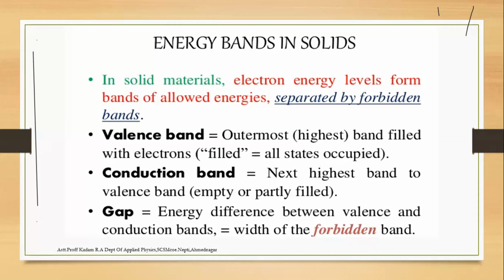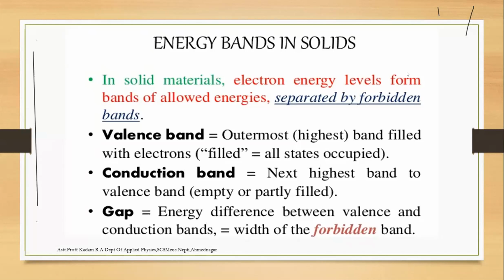Amorphous means an irregular arrangement of atoms in the solid. Examples of amorphous solids are glass, rubber and plastic, and crystalline solids are copper, aluminum, etc.